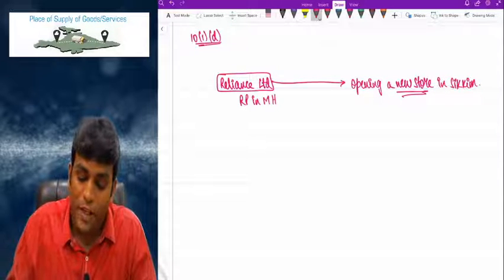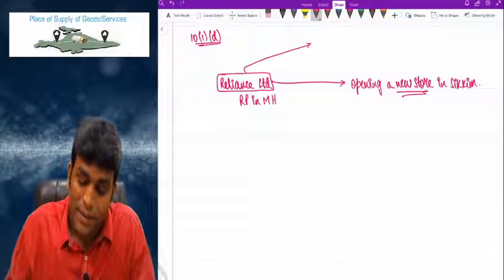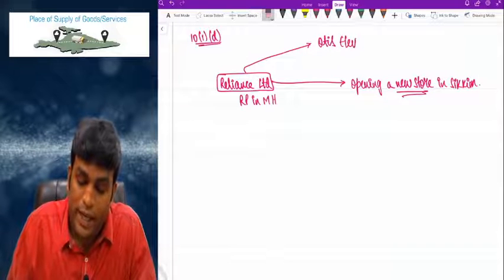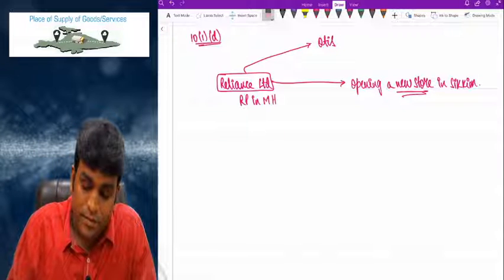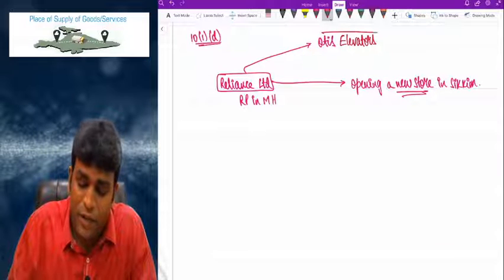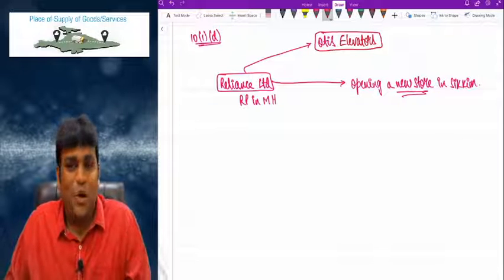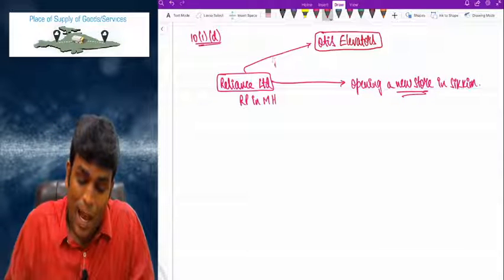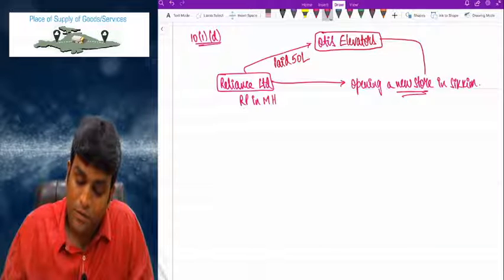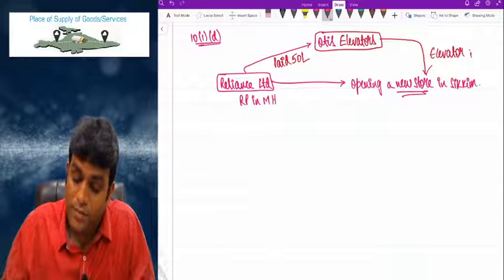Reliance Limited contacted Otis Elevators. What is elevator? Lift. Reliance contacted Otis Elevator and paid them 50 lakhs for the purpose of elevator in the new store.